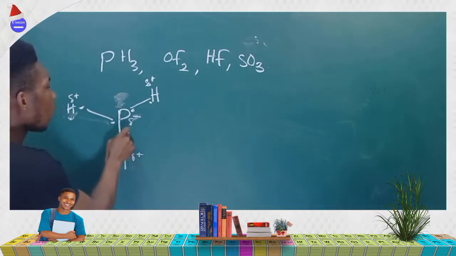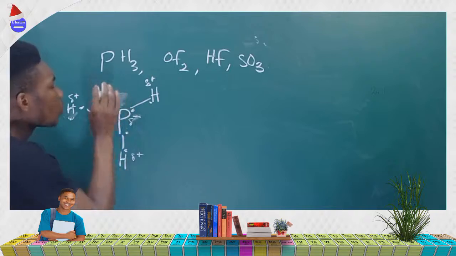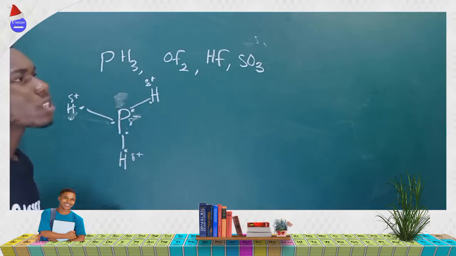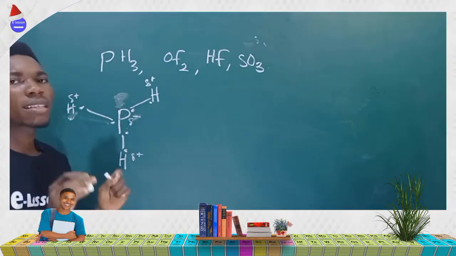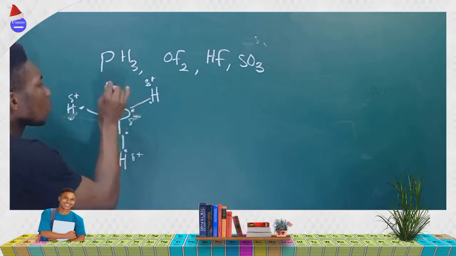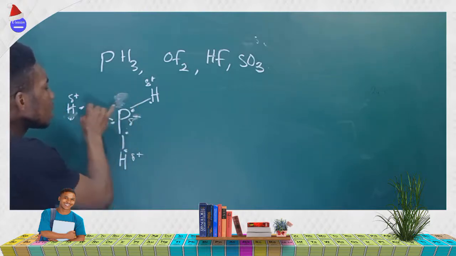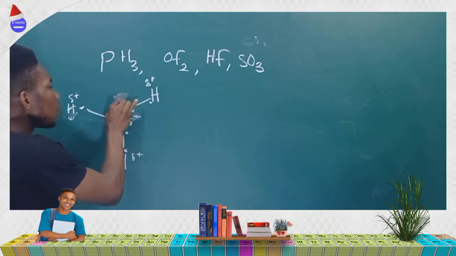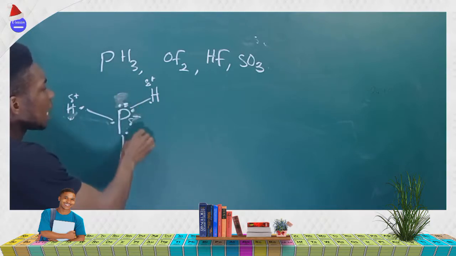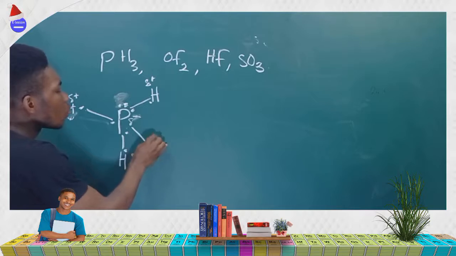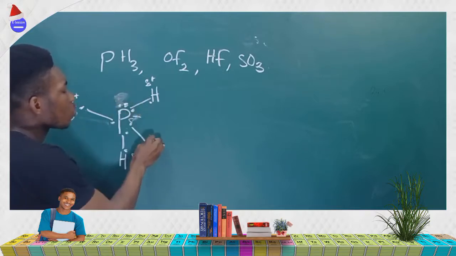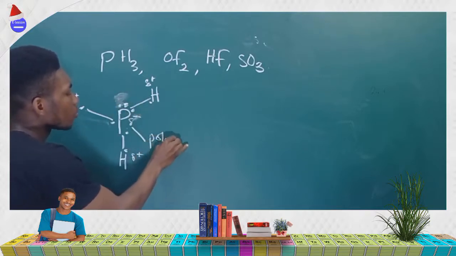It has given out 1, 2, 3. Now, we said it has how many valence electrons? Phosphorus is group 5, and hence it has 5 valence electrons. And because phosphorus has 5 valence electrons, it has given 3 to bond with hydrogen. Phosphorus will have a lone pair of electrons, and since it has a lone pair of electrons, this particular compound is automatically polar.